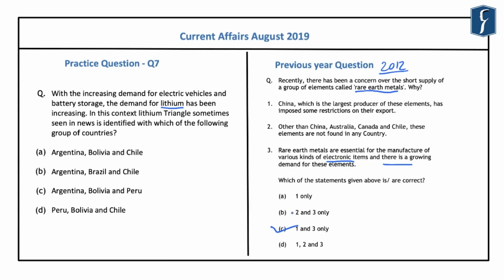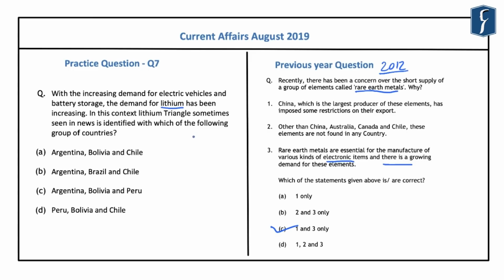So related to this, we have formed this question which reads, with the increasing demand for electrical vehicles and battery storage, the demand for lithium has been increasing. And in this context, the lithium triangle sometimes seen in the news is identified with which of the following group of countries? So as we know, the demand for electrical vehicles has been increasing continuously in the present times, and in this context the demand for lithium has also been increasing. And in this context, this lithium triangle is seen in the news regularly, and that is why it becomes important for us for the upcoming preliminary examination.